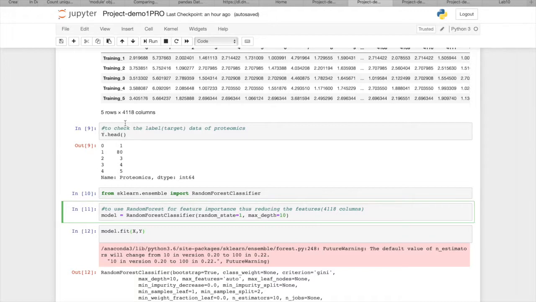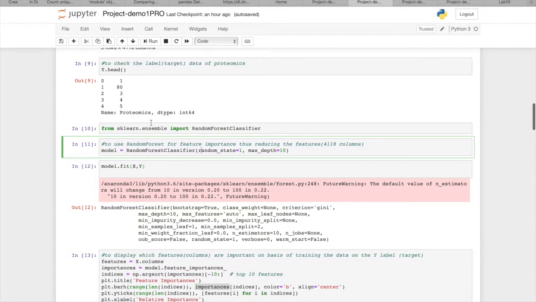Now, to check the label or the target of the proteomics data, my main aim here is to use the random forest classifier, which is a supervised learning. So random forest classifier is used where there is a large amount of data.